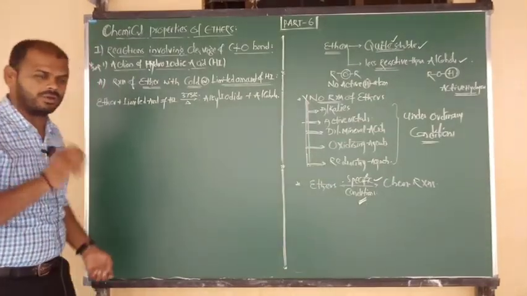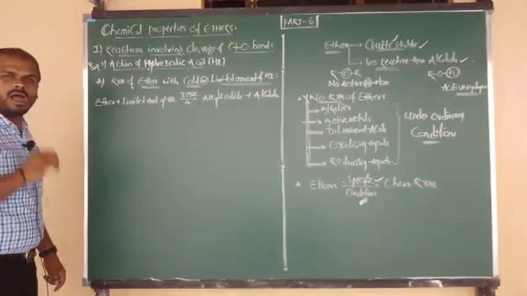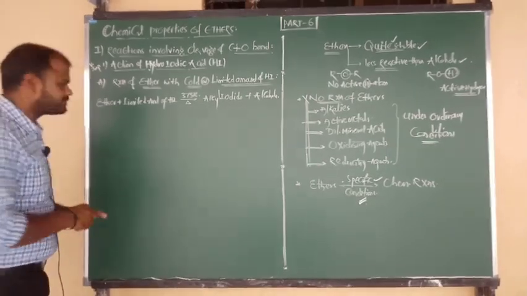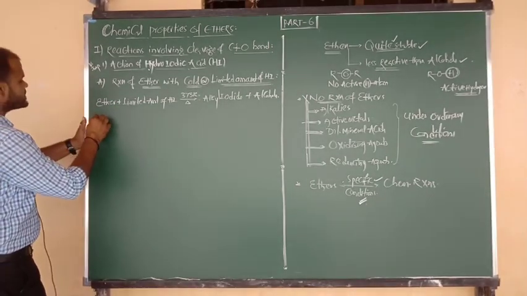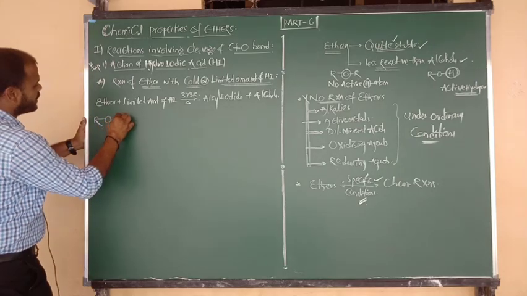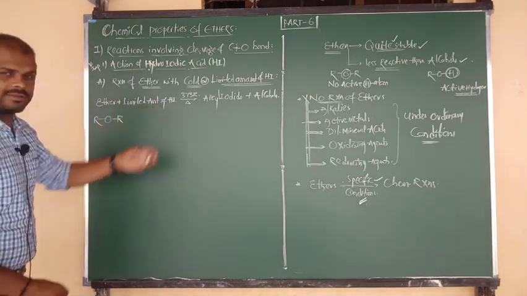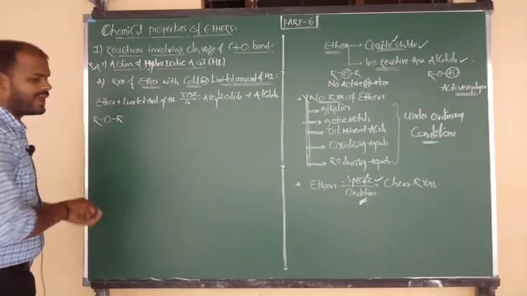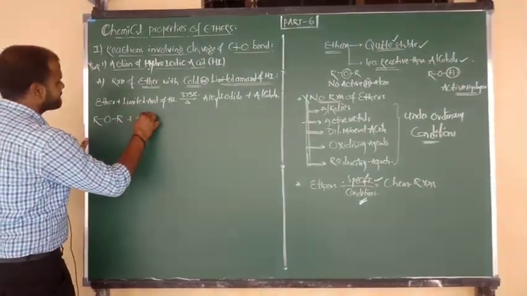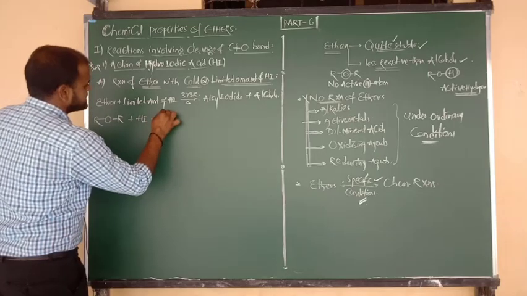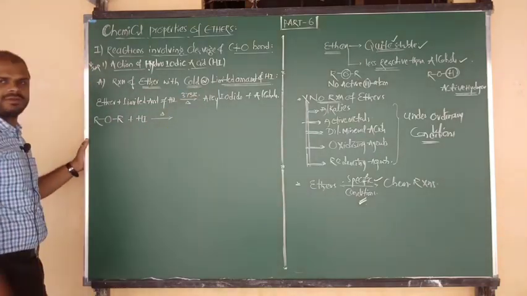Statement clear, beta? Good. Now for that statement I am going to give you the reaction. Ether, tell me first of all what is the general formula? R bonded to O, again O bonded to R. It reacts with limited or cold HI, hydrogen iodide, on heating at 373 Kelvin.